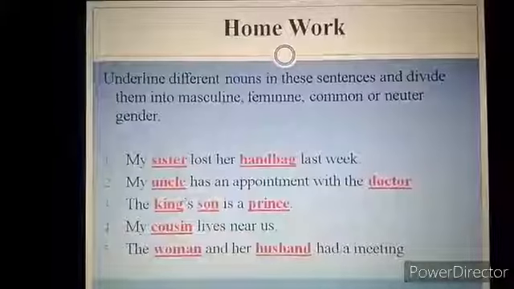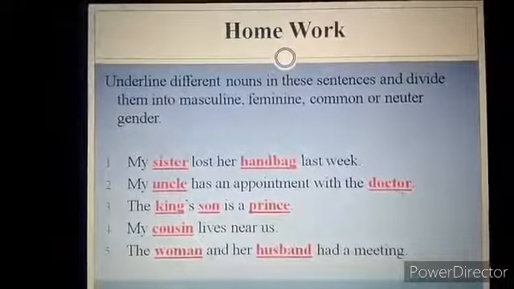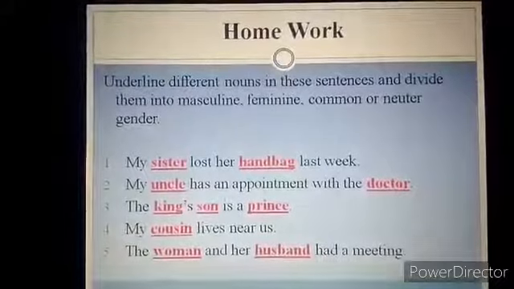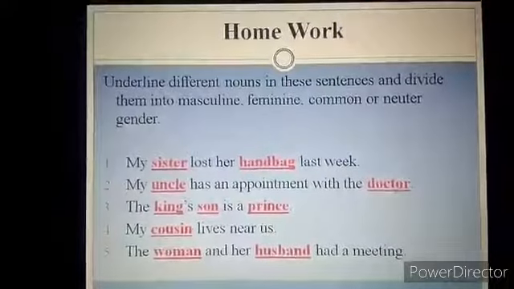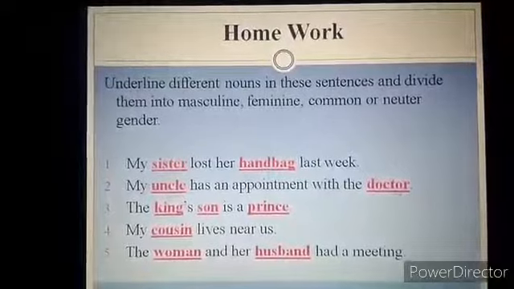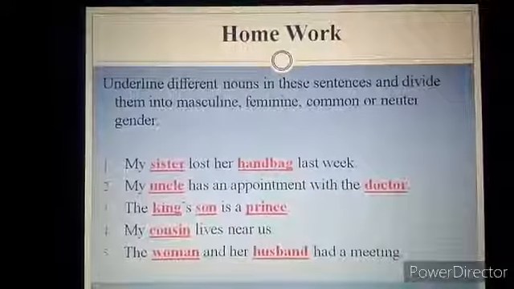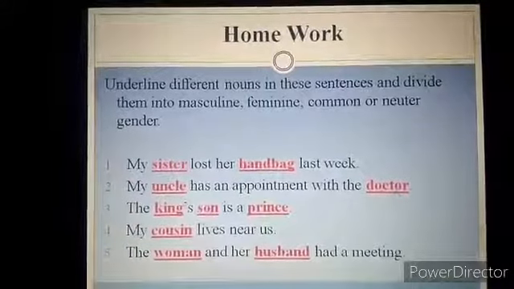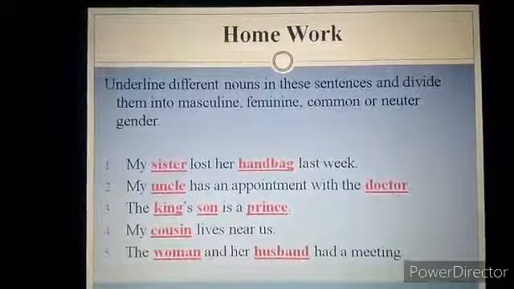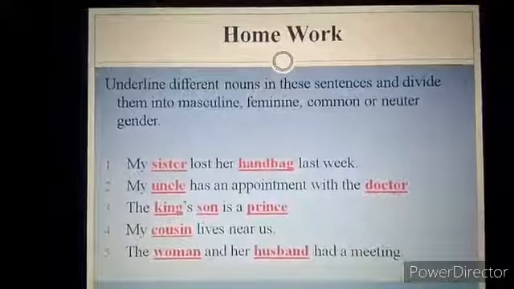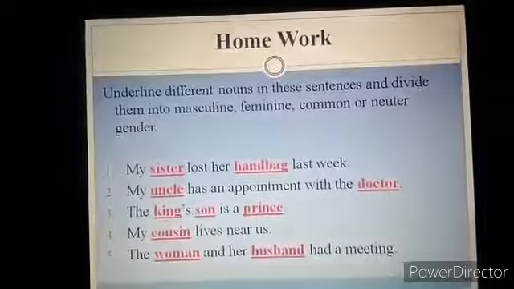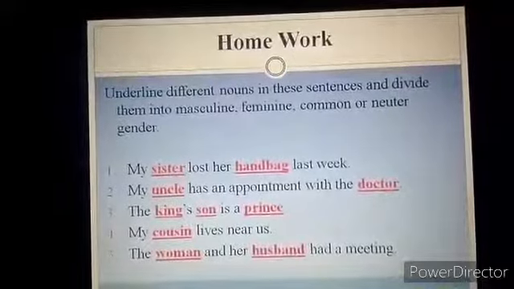Look at the next sentence. My cousin lives near us. The word cousin is common gender because it is both for female and male. Look at the fifth sentence. The woman and her husband had a meeting. The words woman and husband are nouns in it. So the word woman is for feminine and the word husband is for masculine. How many marks have you got? Mark your homework for yourself and let's come to our new topic, which is pronouns.